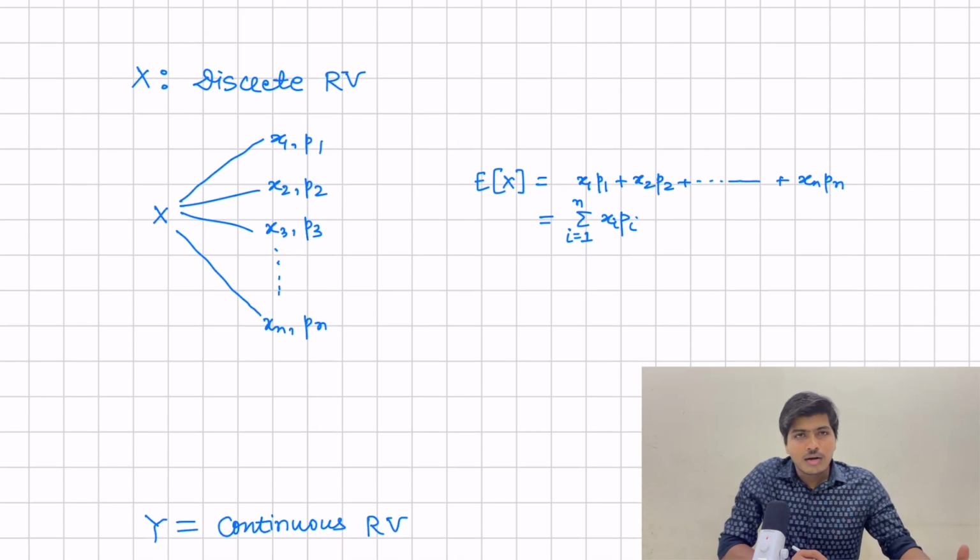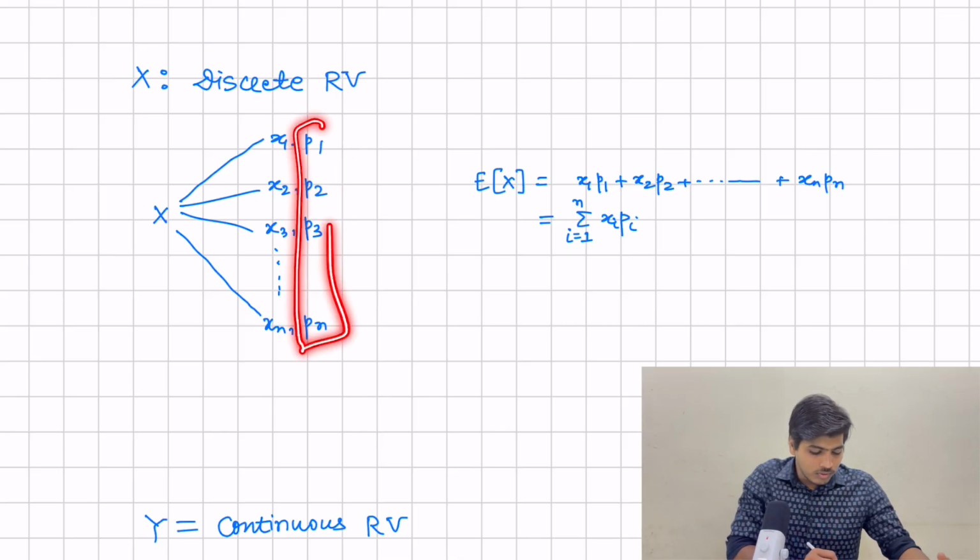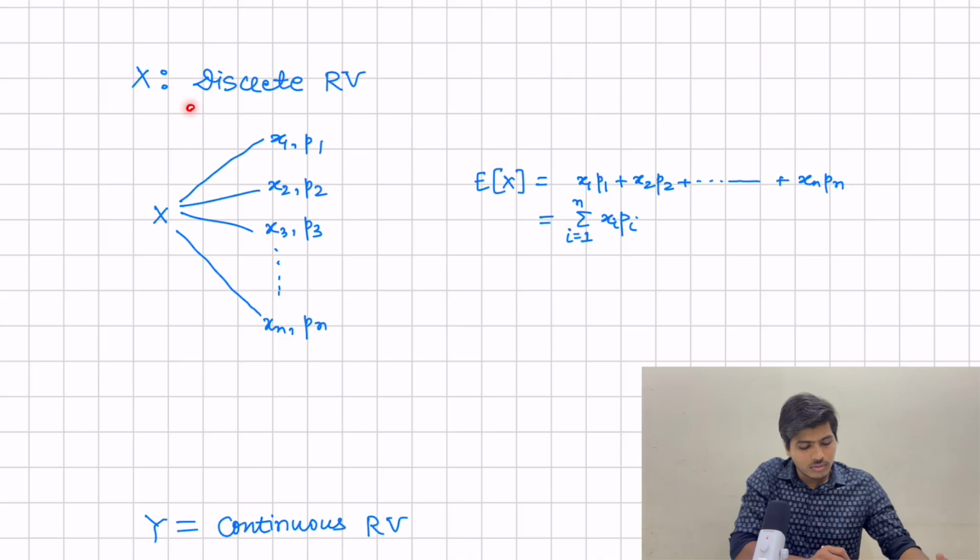Now for a discrete random variable, let's say that x can take values x1, x2 to xn and its associated probabilities p1, p2, p3, pn. These p1 to pn are the PMF because this is a discrete random variable. Then expectation will be the summation of x1 times p1 plus x2 times p2, and so on.